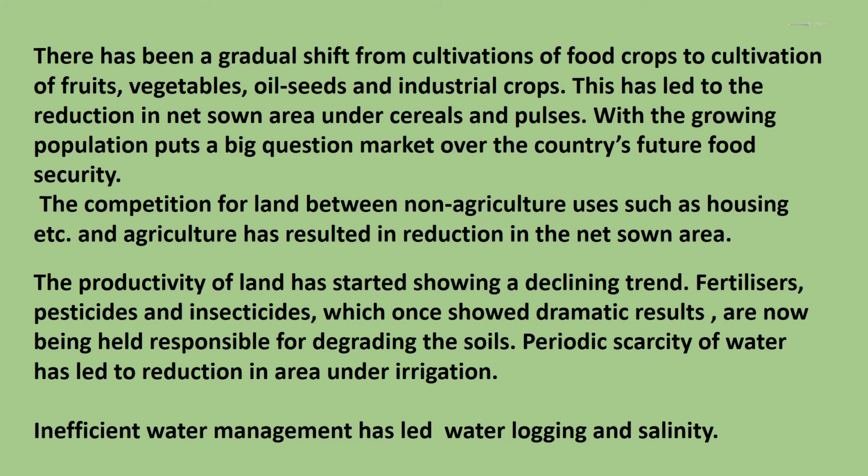The productivity of land has started showing a declining trend. Fertilizers, pesticides and insecticides, which once showed dramatic results, are now being held responsible for degrading the soils. Periodic scarcity of water has led to reduction in area under irrigation. Insufficient water management has led to waterlogging and salinity. So children, focus on increasing food grain production should be on a sustainable basis, and also free trade in grains will create massive employment and reduce poverty in rural areas.